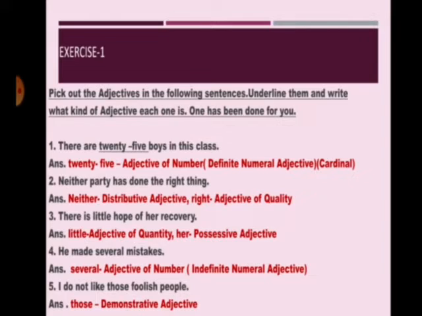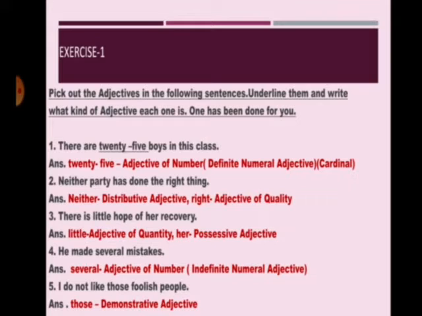Fourth, he made several mistakes. How many mistakes did he make? Several mistakes. So what is several? Adjective of number. And in that also, it is what? Indefinite numeral adjective, because it does not denote an exact number.